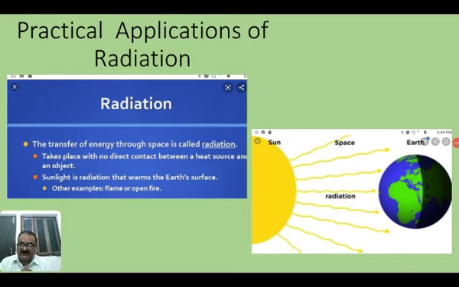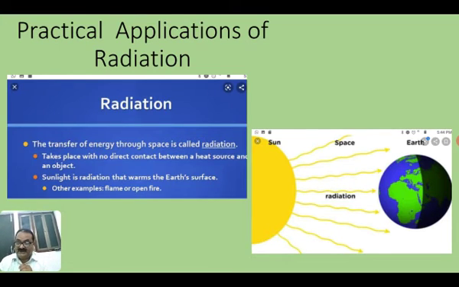And the last, now students, the third mode of heat transfer, that is radiation. Radiation occurs where there is no medium, no liquid, no solid, and no gas. Such a medium we can find in space. There is a vacuum, and through the vacuum the heat of the sun comes to our earth. This process by which the sun's heat comes to the earth is called radiation.